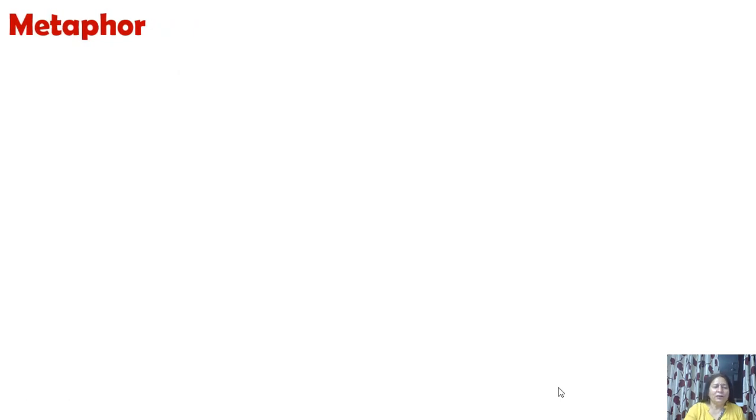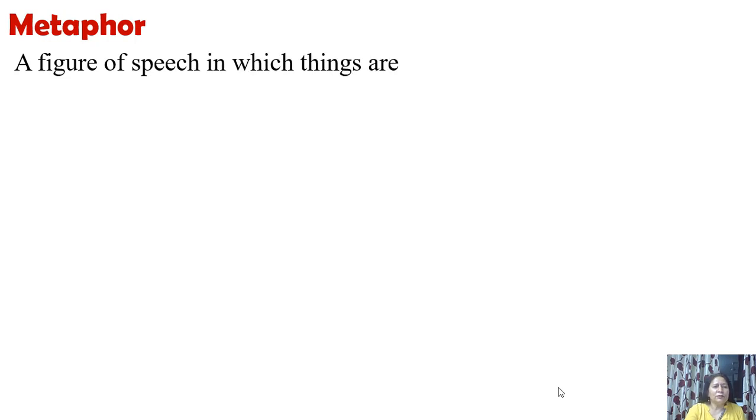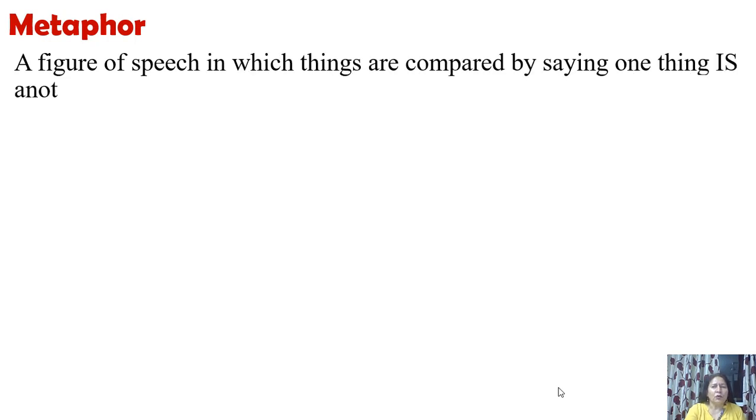Fine. Now let's look at metaphor. Metaphor is also a figure of speech in which things are compared by saying one thing is another. Means here also you have comparison, but the comparison is made without using the word as, like or so. We just say this thing is that thing. For example, time is money. Now, time and money are absolutely two different things, but we say time is money. Why time is money? Because if you value time, you can make money.